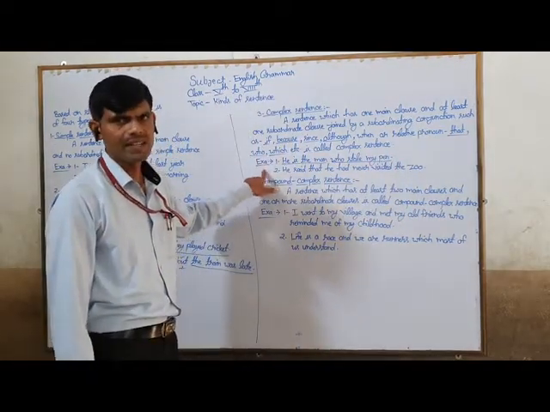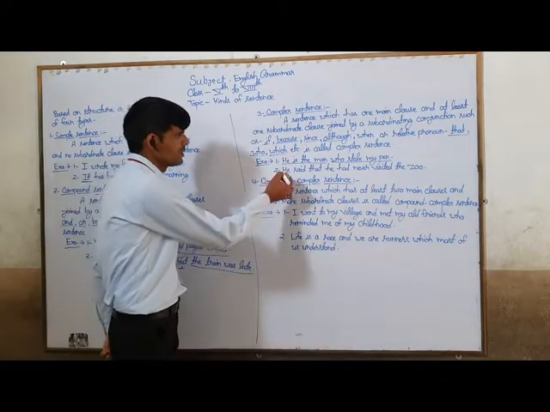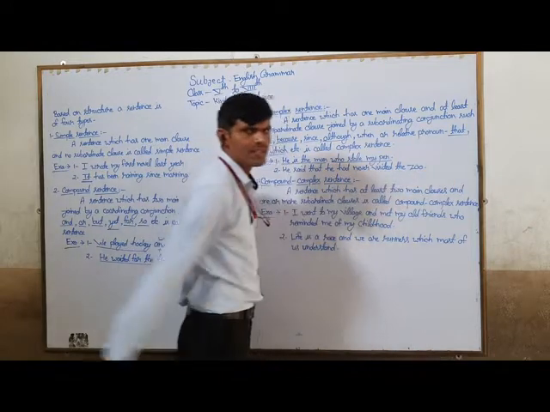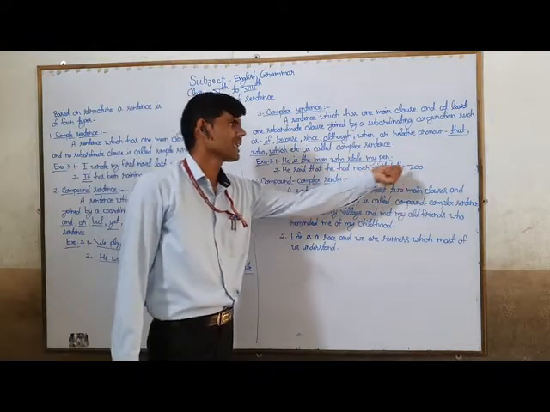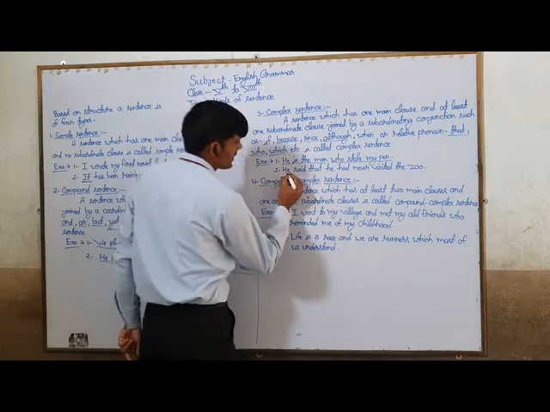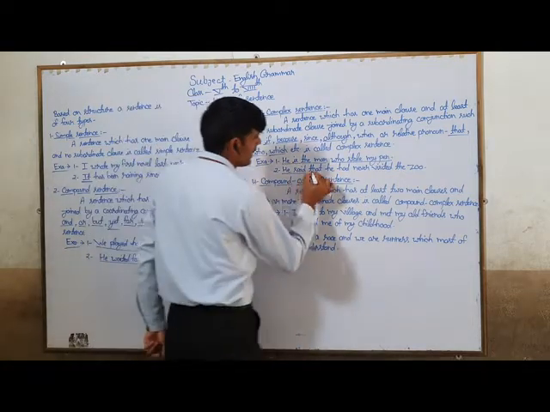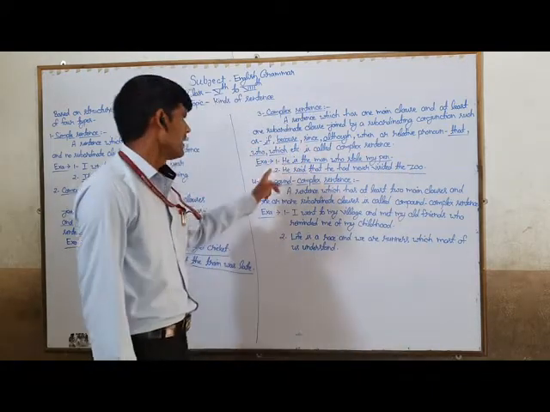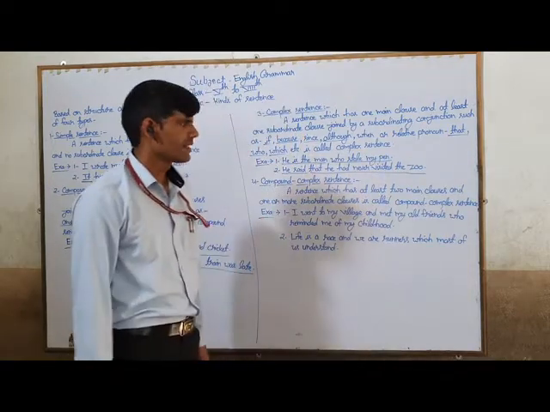Here is another example related to this topic, and this is the second one. He said that he had never visited the zoo. He said, this is the main clause. That he had never visited the zoo, this is the subordinate clause, and so the particular sentence is counted as a complex sentence.